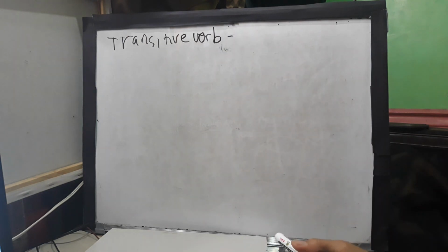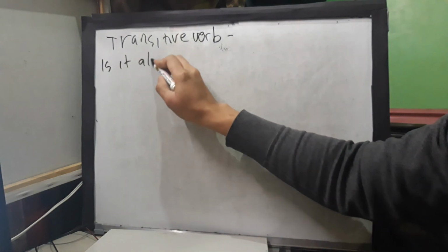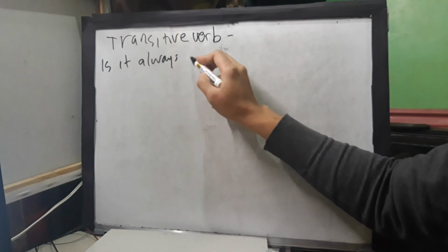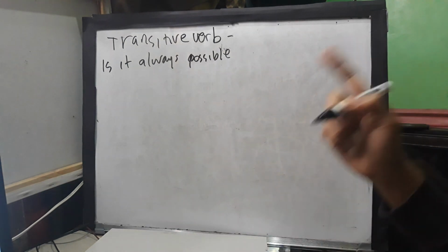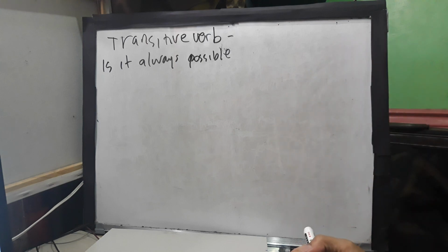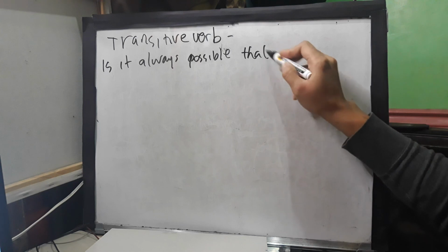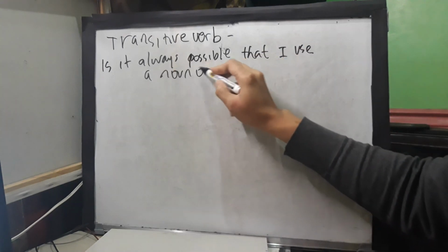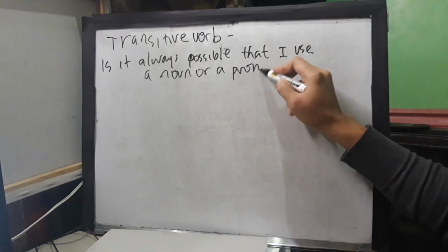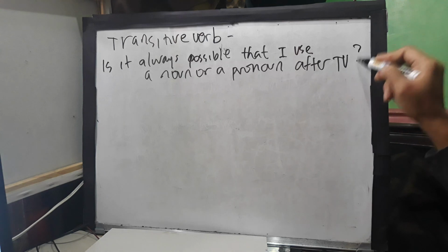So the question that we need to answer in this lecture is, teacher, is it always possible that if I use a transitive verb in a sentence, I use a noun or a pronoun after a transitive verb?